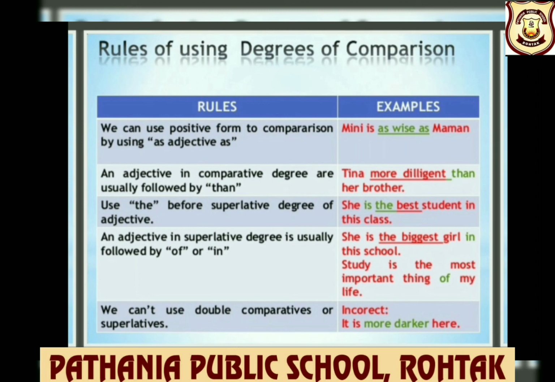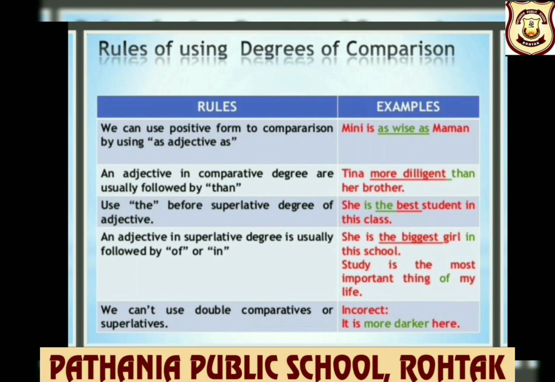Use the before superlative degree of adjective. She is the best student in this class. An adjective in superlative degree is usually followed by of or in. She is the biggest girl in this school.